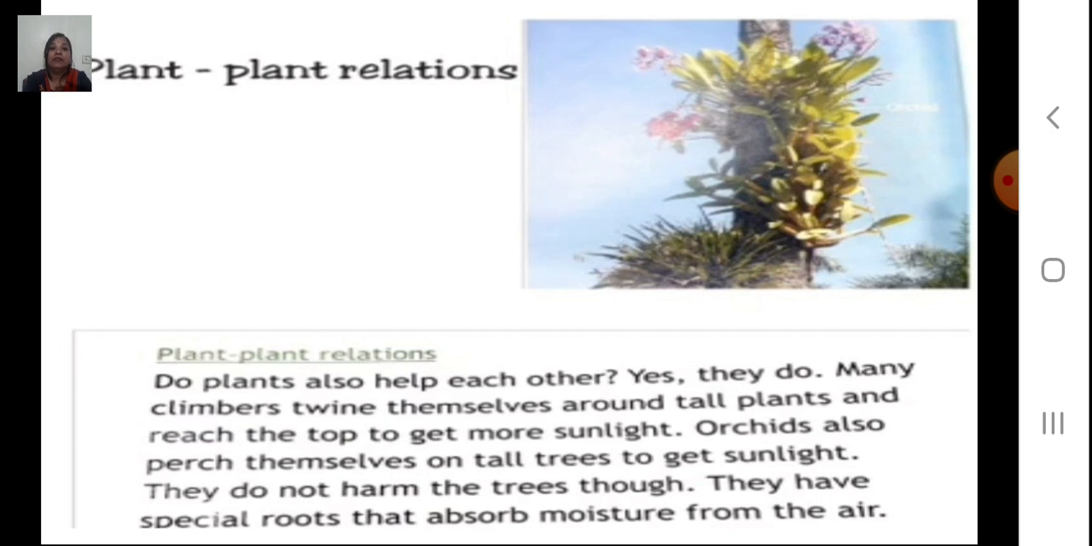Many climbers twine themselves around tall plants and reach the top to get more sunlight, because you know that sunlight is required for the survival and for the production of food. Orchids also perch themselves on tall trees to get sunlight. They do not harm the trees though. They have special roots that absorb moisture from the air. You know that the relationships are mutually beneficial. It benefits both the plants.